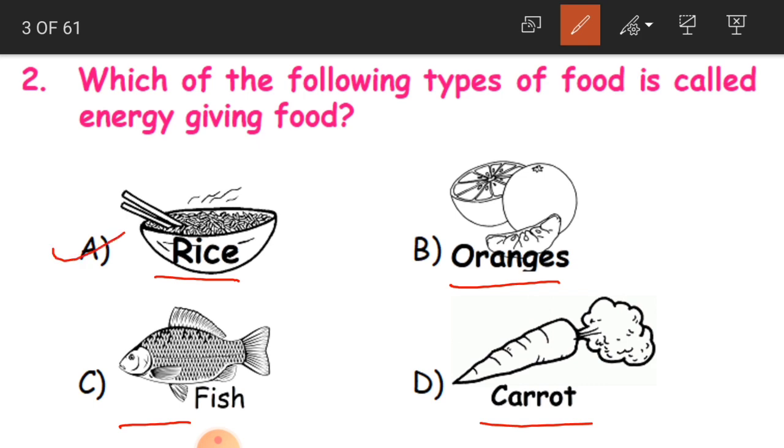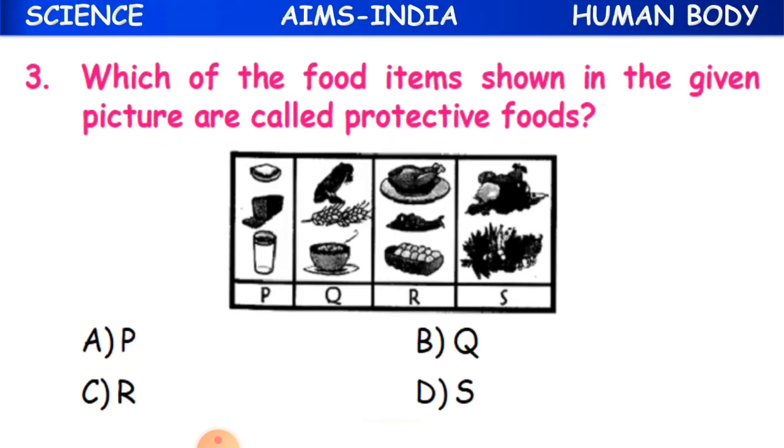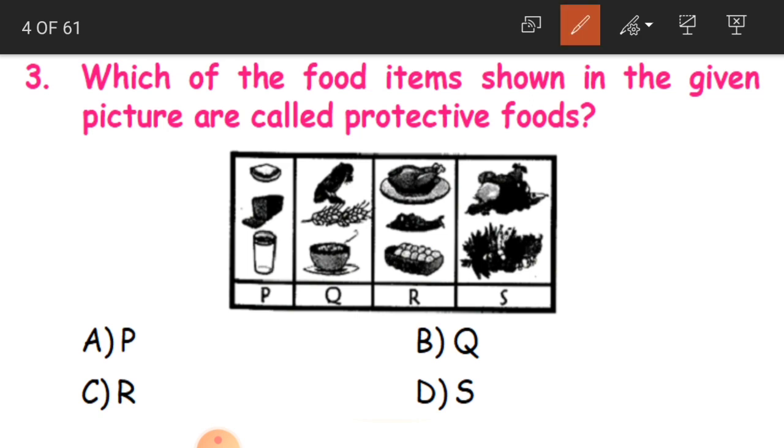Okay, now we'll move on to the third question. Which of the food items shown in the given picture are called protective foods? We are having 4 columns here, P, Q, R and S, and we have got some food substances in each of the column.